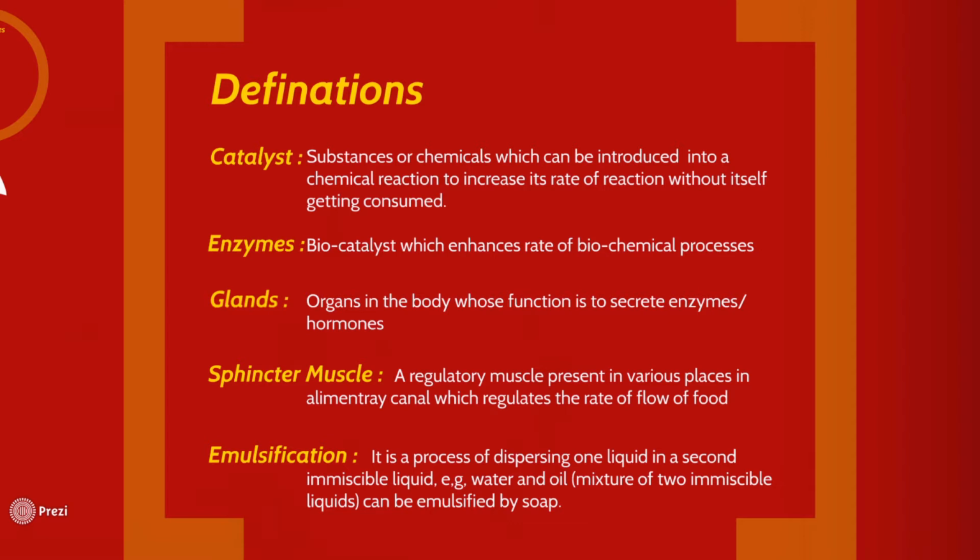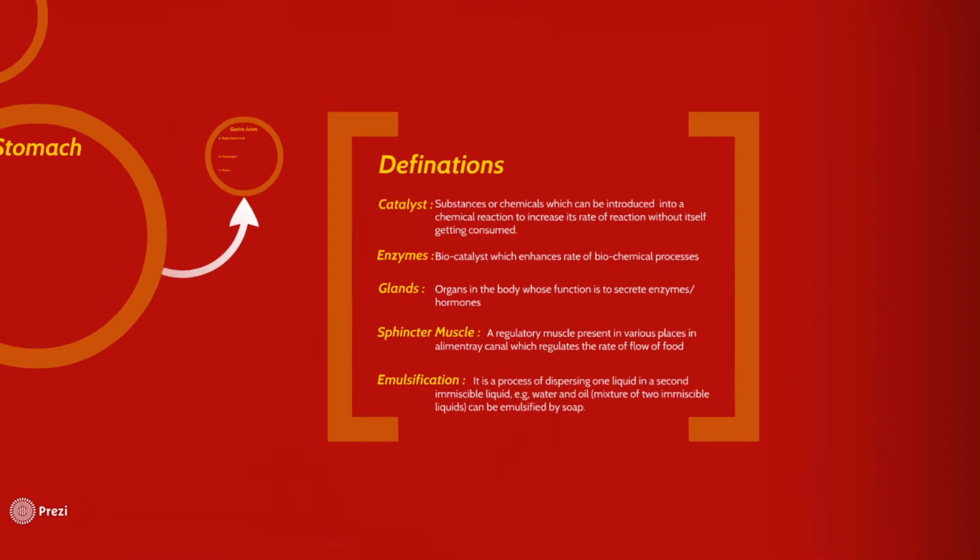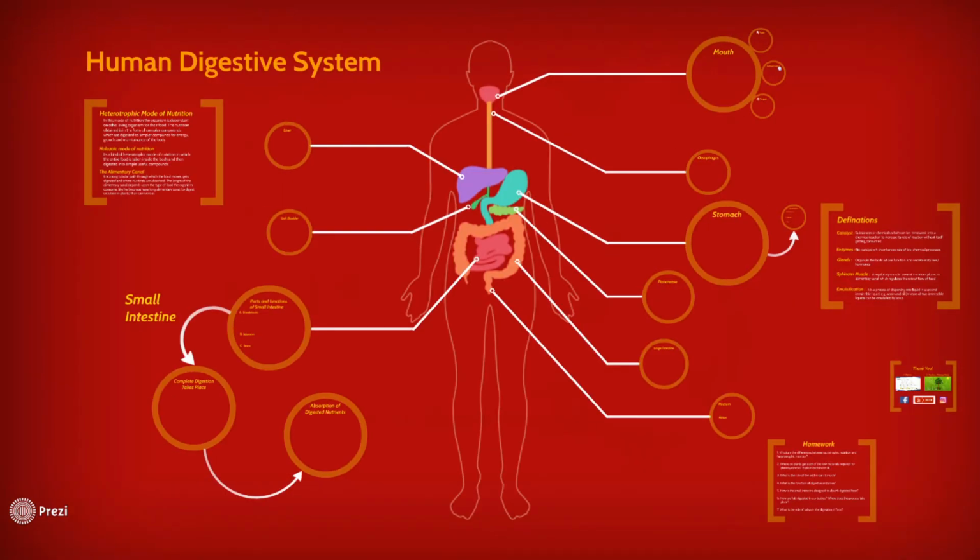So these are all the definitions that you students should be taking note of, and you will be coming across these words in the explanation that I'll be giving you right now. So we are good to go to understand the process of the human digestive system right away. Now you students should know that the first place where digestion actually takes place inside the human body is the mouth. So we'll talk about the mouth in detail right now.